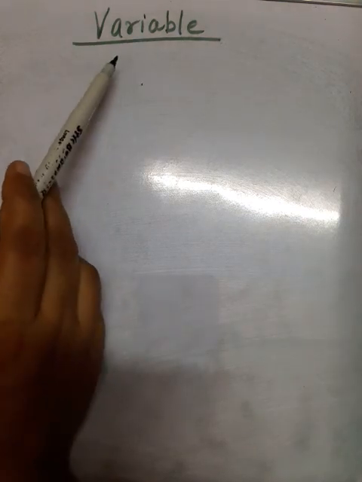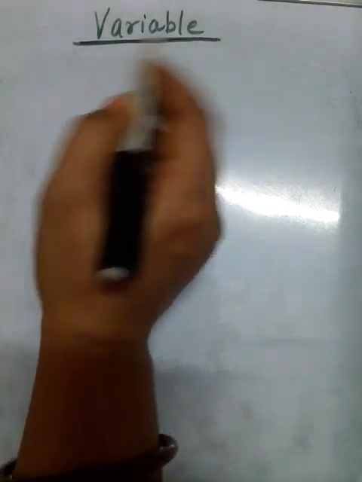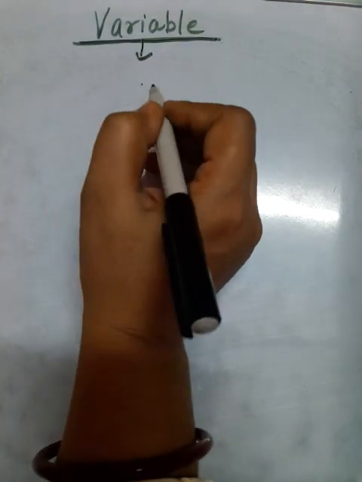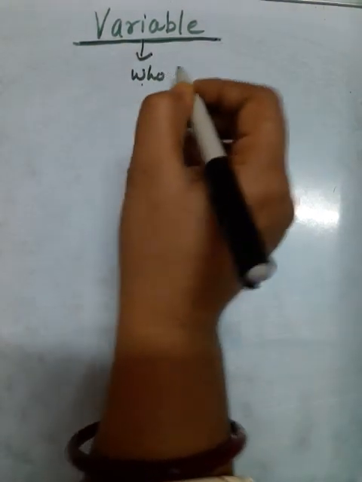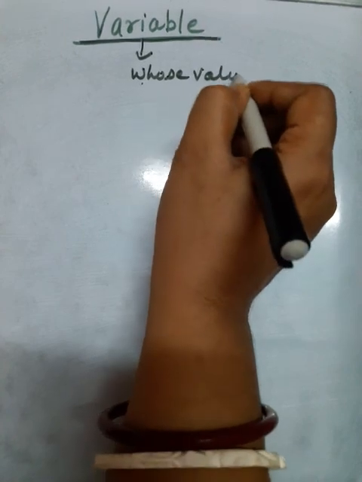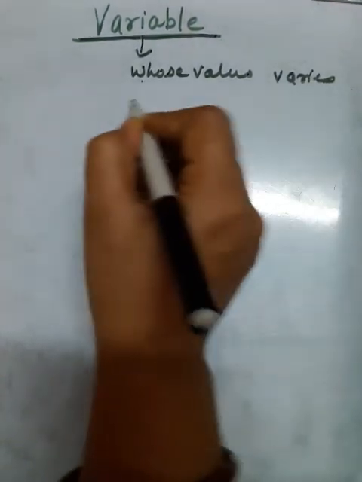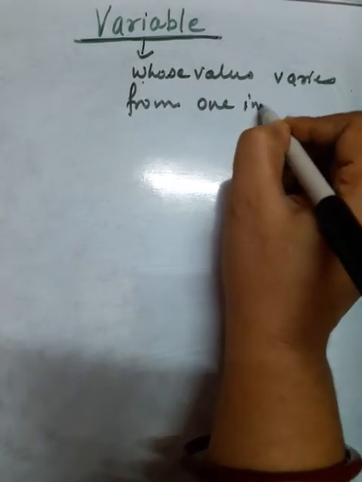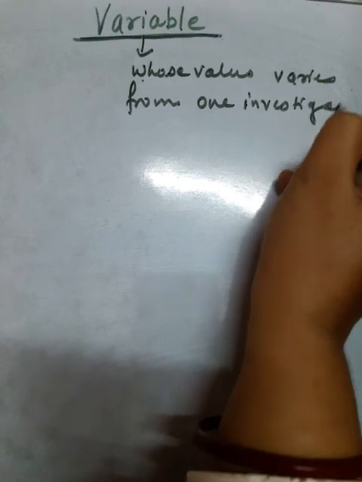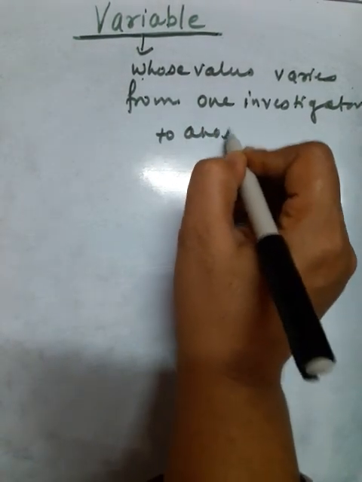What is a variable? A variable refers to a quantity or attribute whose values vary from one investigator to another.